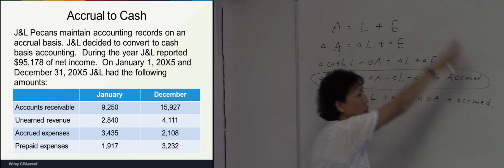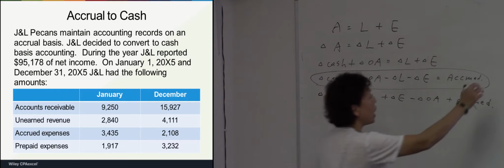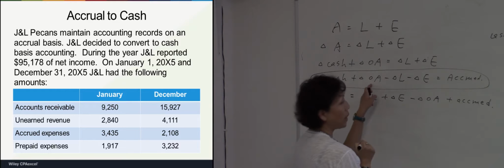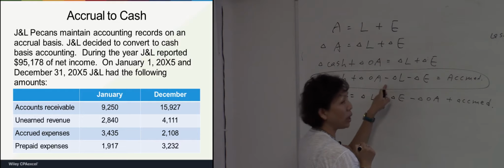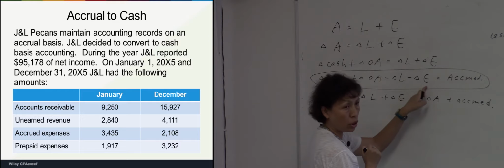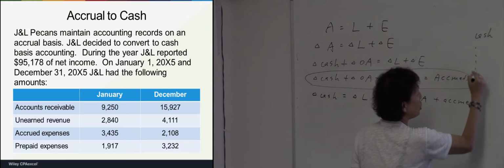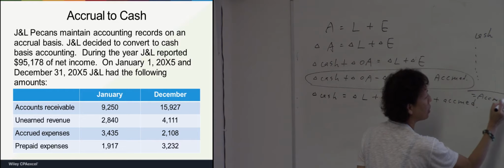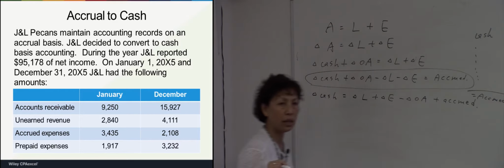So for your computation, the first item should be the cash amount, plus change in OA minus change in liability minus change in equity. Then you do some adjustment here, then you will get the accrued amount.